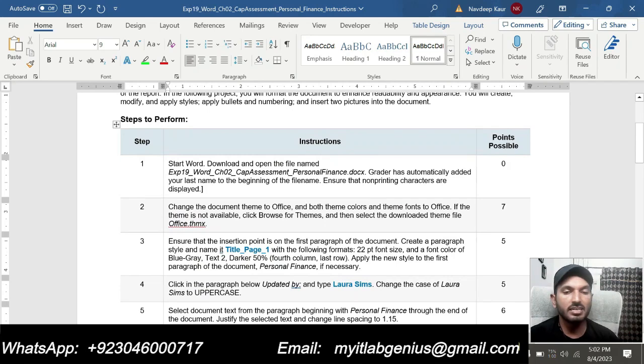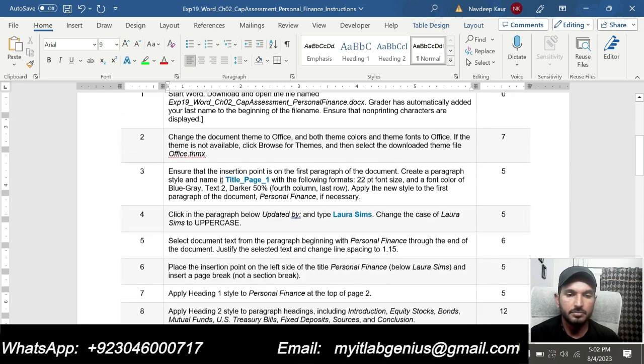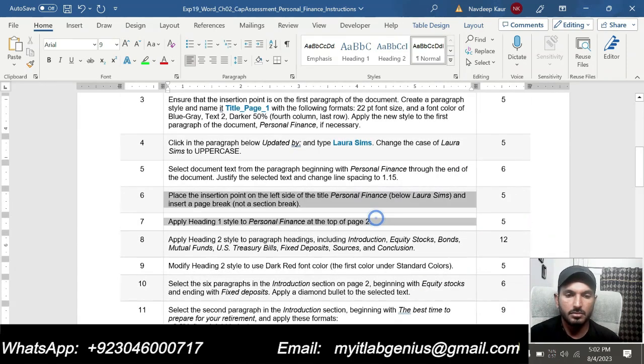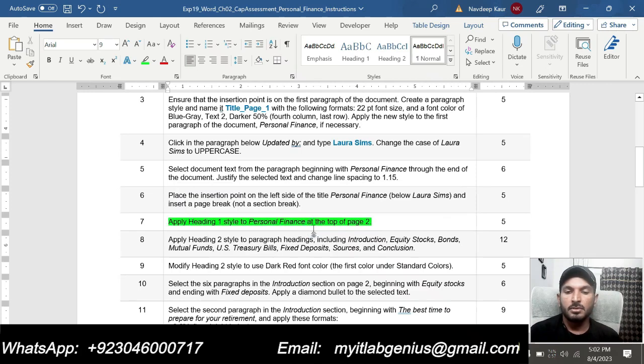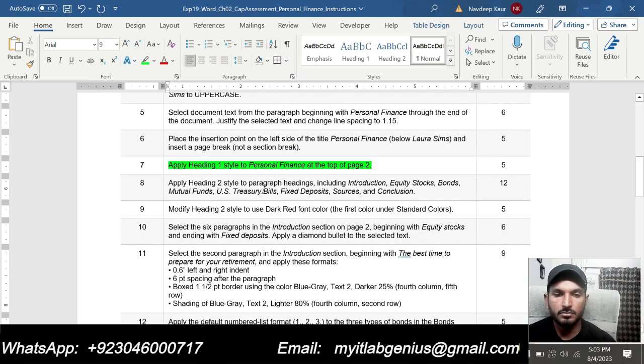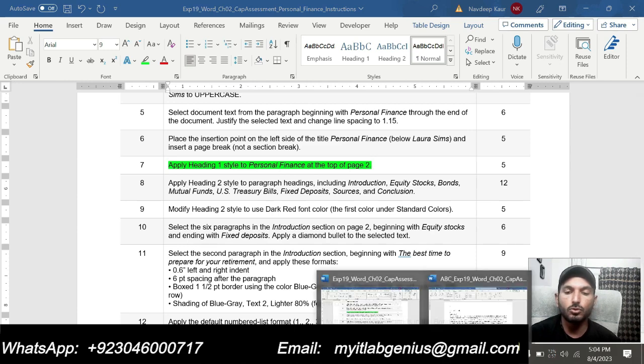and now I will move to next step, that is step number 7. So step number 7 is apply heading 1 style to the personal finance at the top of the page 2.